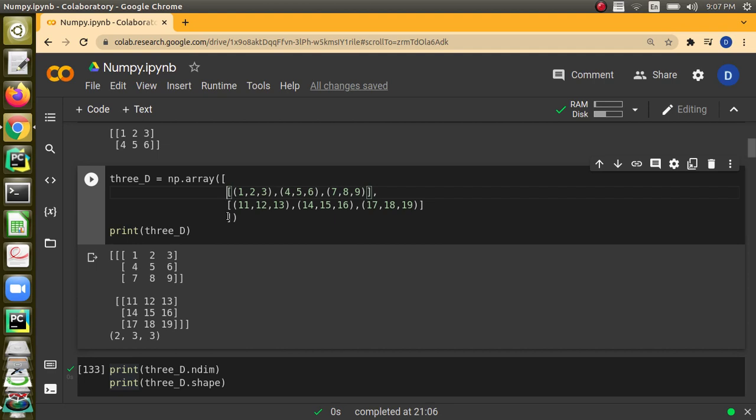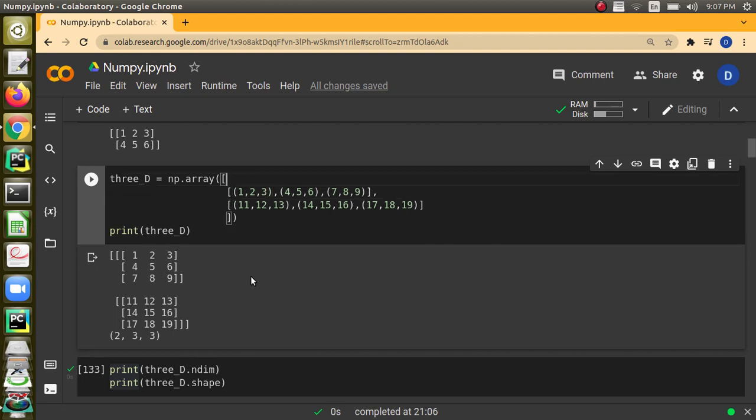So this is the first sublist which is 2D, and this is the second sublist, and this is the first row in the 2D, right? You can also use tuples or square brackets. Either a parenthesis indicating that it is a tuple or square bracket also can be put, which can tell that this is also a list, right? And you can see that a three-dimensional array is created.